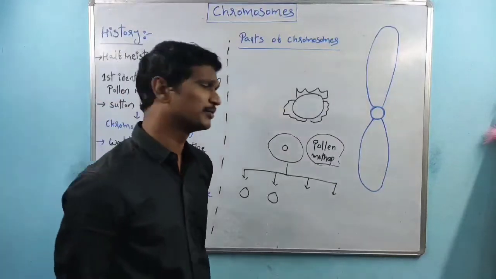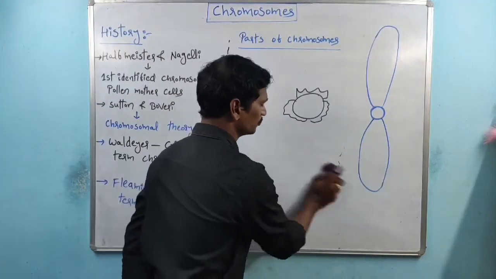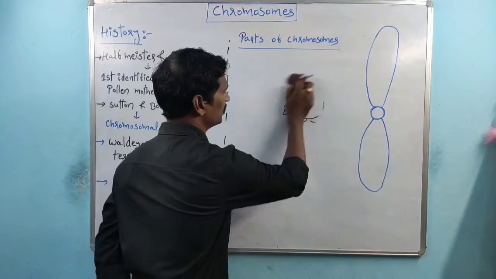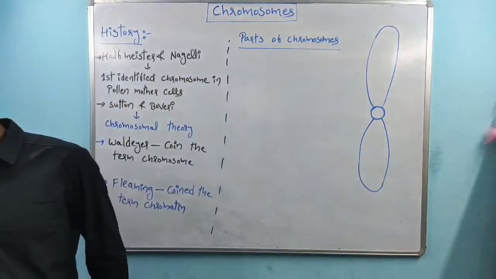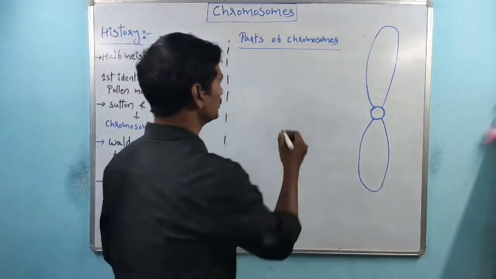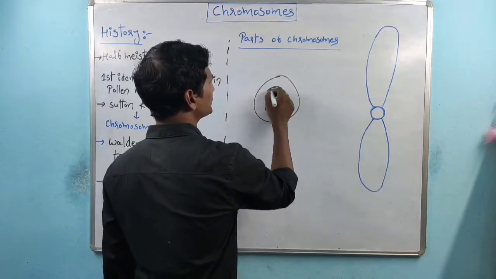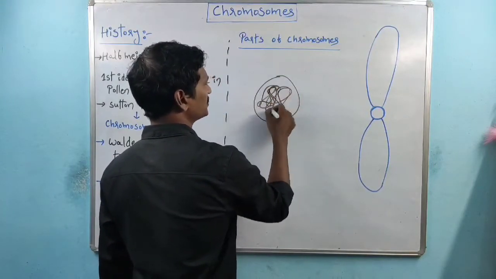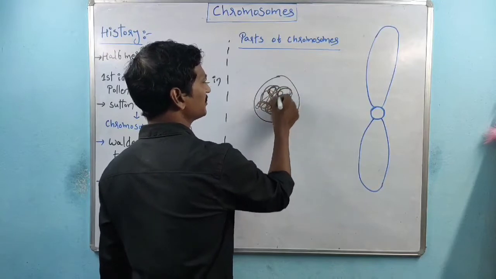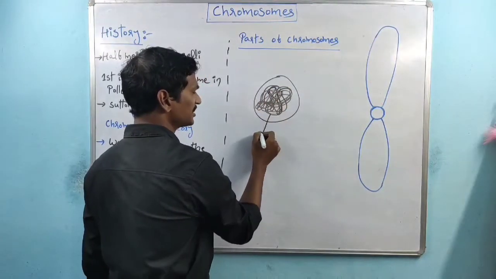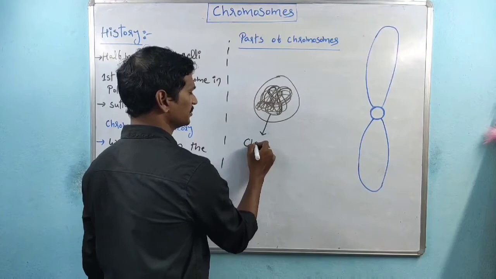Sir, what is the difference between chromatin and the chromosome? All of you, this is the nucleus. The nucleus contains the genetic material. This is the decondensed state of genetic material. The decondensed state of genetic material is called chromatin.